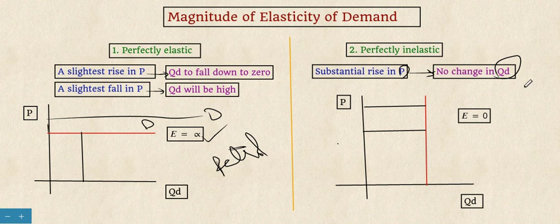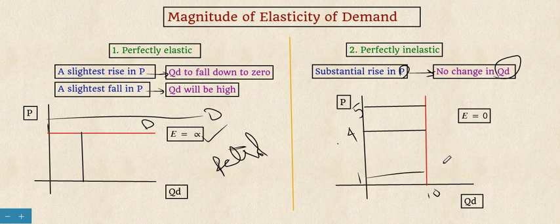So when the price is 5 rupees, the demand will be, for example, 10 units. When the price reduces to 4 rupees, the demand is still the same. Even when it comes to 1 rupee, the demand will remain the same.